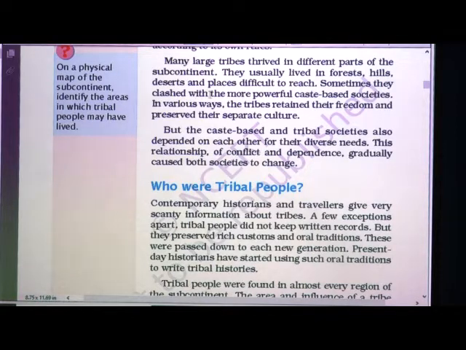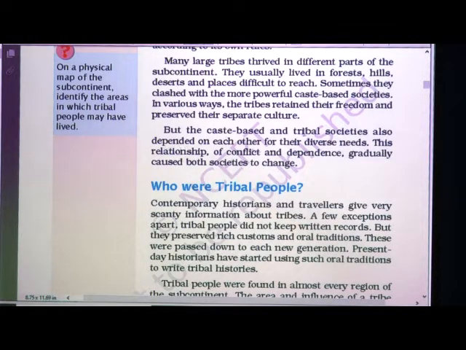Sometimes they clashed with the more powerful caste based societies also. In various ways the tribes retained their freedom and preserved their separate culture. Mostly they were trying to remain separate. They used to follow their own culture and have their own rules. They were trying to get freedom from other castes.